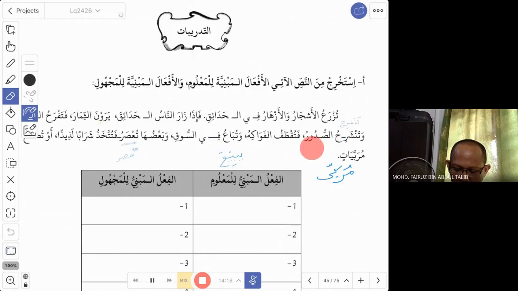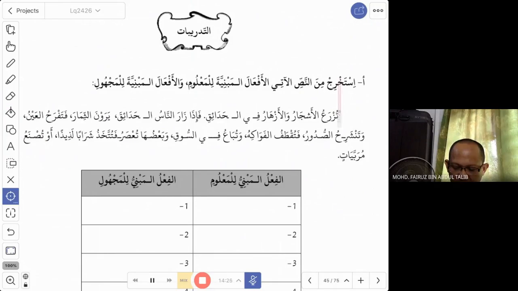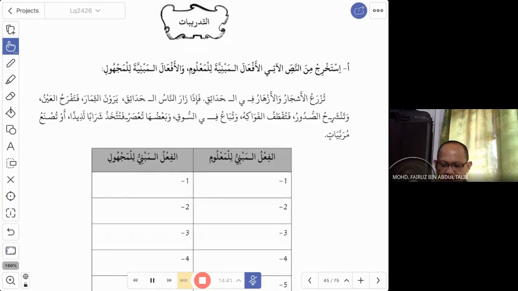التدريب الأول استخرج من النص. Extract from the following text al-af'al al-mabniya lil-ma'lum. So find where is the fi'l mabni lil-ma'lum, the normal fi'l, wal-af'al al-mabniya lil-majhul, and the majhul fi'l. Okay, so now this is to train you. This is to practice. By looking at the harakat, can you detect whether it is mabni lil-majhul or mabni lil-ma'lum?